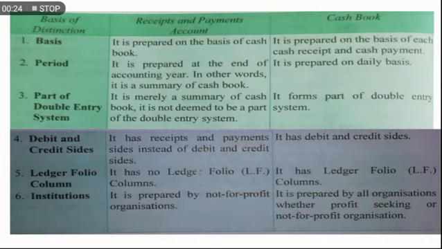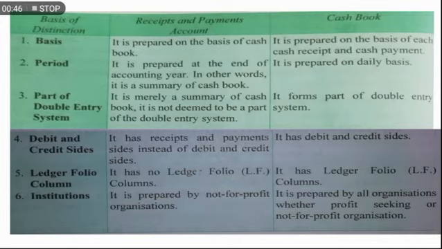Since the cash book is the book of original entry, it records cash receipts and payments directly from the vouchers. But the receipts and payments account records the summarized entries from the cash book.